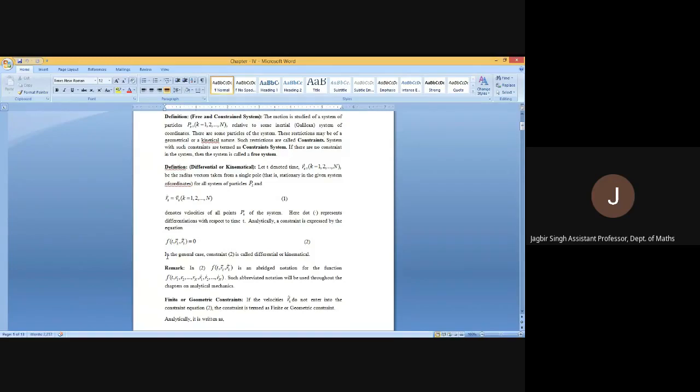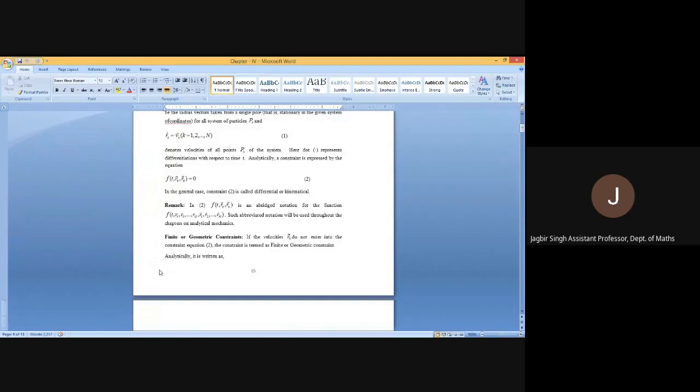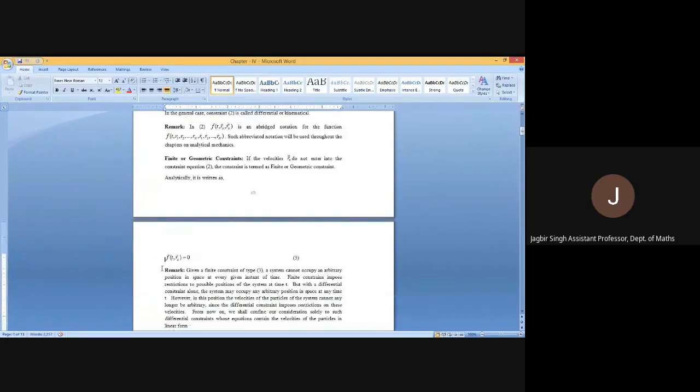It is of type in which only time and displacement component are available. Means the velocity component is not present in a finite constraint. So the equation for this will be of the type f(t, r_k vector) is equal to 0. But the worth mentioning thing here is that f(t, r_k vector, r_k vector dot) is the notation for this function. Basically, the constraint equation will involve time, all the possible displacement and all the possible velocities.